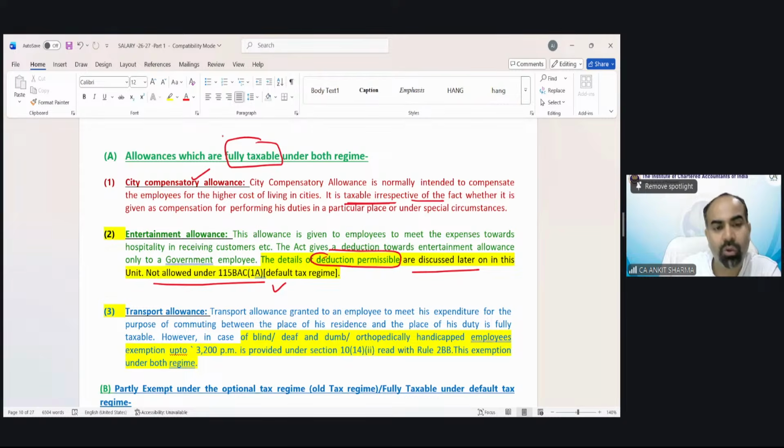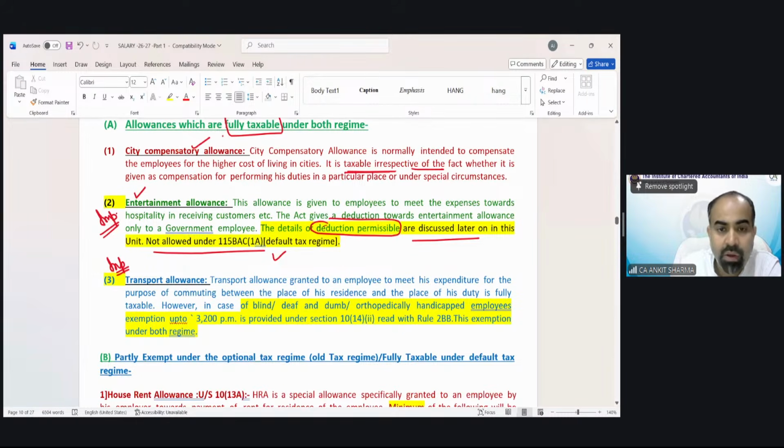Now transport allowance. This is important because this allowance is fully taxable, but in the deduction part, we can take the benefit of a certain deduction only in case of entertainment allowance deduction. Now, transport allowance is also important because it has one special feature. Transport allowance granted to an employee to meet his expenditure for the purpose of commuting between the place of residence and the place of his duty is fully taxable. But if the employee is handicapped, there's an exemption.